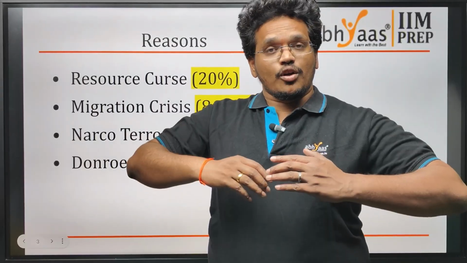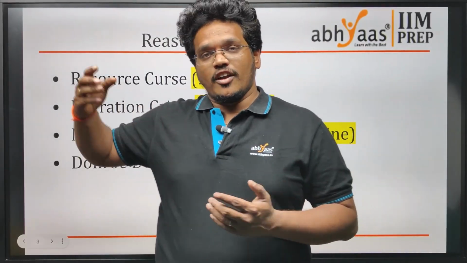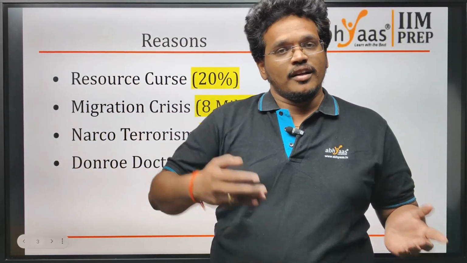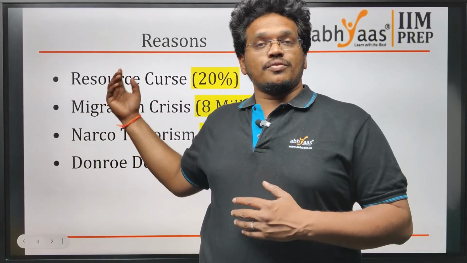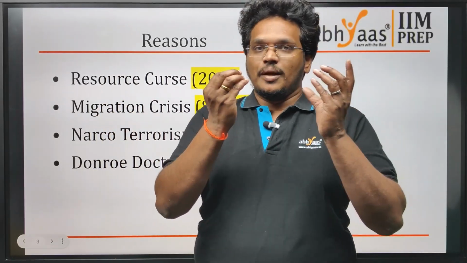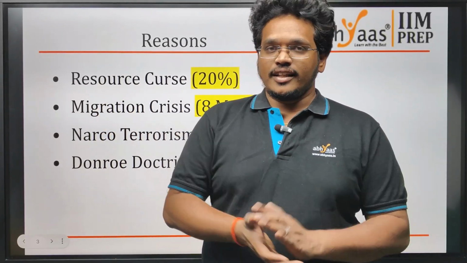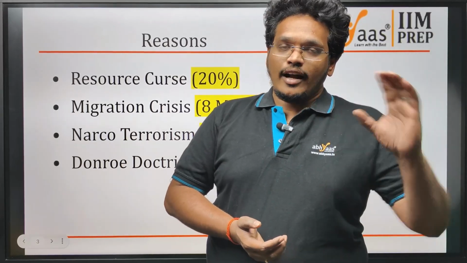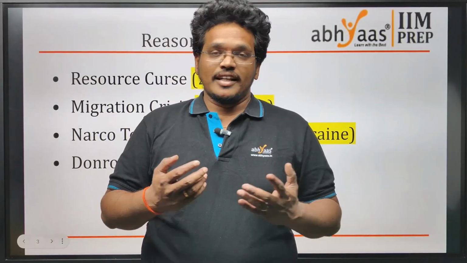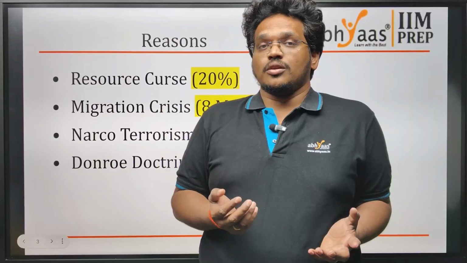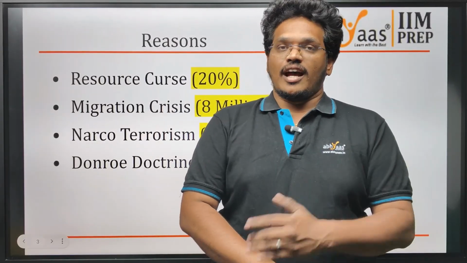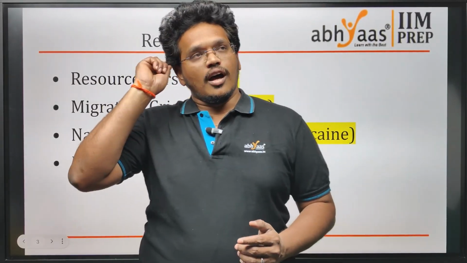There was a lot of inflation because they did not focus on the development of other sectors. Oil stopped, revenue stopped, so imports of other products also stopped. So there was a limited supply of food and other things. Because of the lack of supply, prices of all the essential goods skyrocketed. There was hyperinflation.